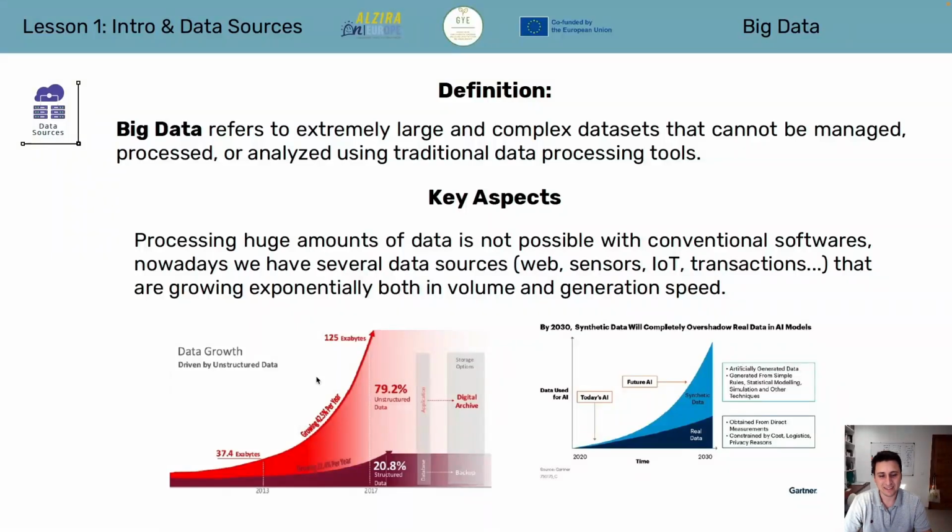Nowadays maybe 5 to 10% of the total data generated is synthetic, but it's expected that in the next 5 to 10 years it could be almost 70%, used in artificial intelligence models.